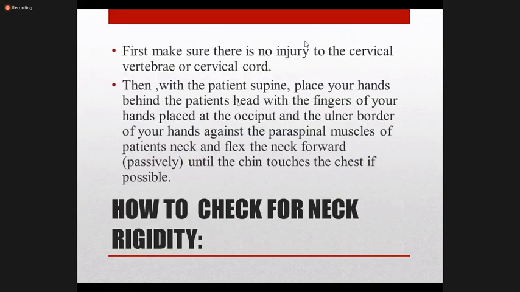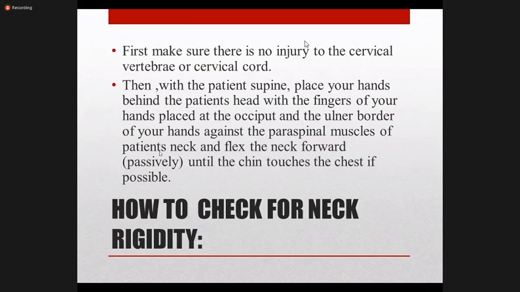So with the patient, place your hands behind the patient's head with the fingers of your hand placed at the occiput and the ulnar border against the paraspinal muscles. Then you do not actively flex the head, but only hold the head and flex the neck until the chin touches the chest. You have to test with passive flexion, not actively.